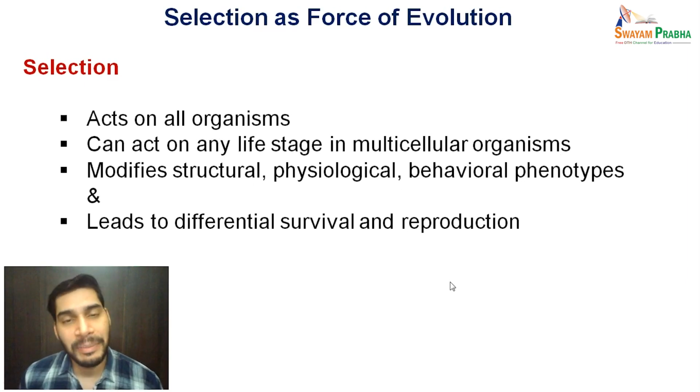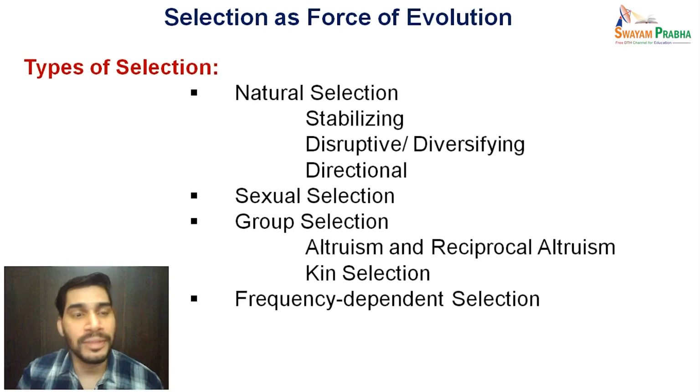So, keeping these points about selection in mind, let us move ahead to discuss what types of selection can operate on the organisms which bring out evolution. As I just mentioned, we are going to discuss different types of selection. We'll start our discussion with natural selection, but we'll focus more on the types of natural selection.